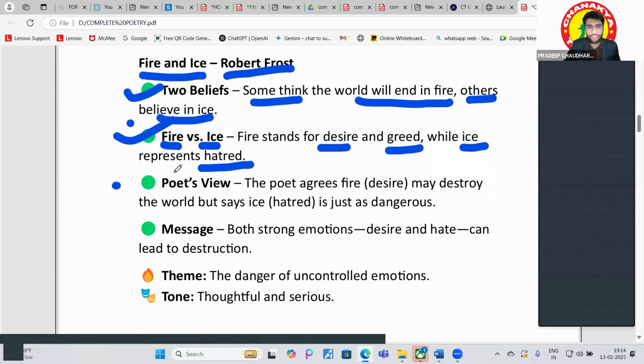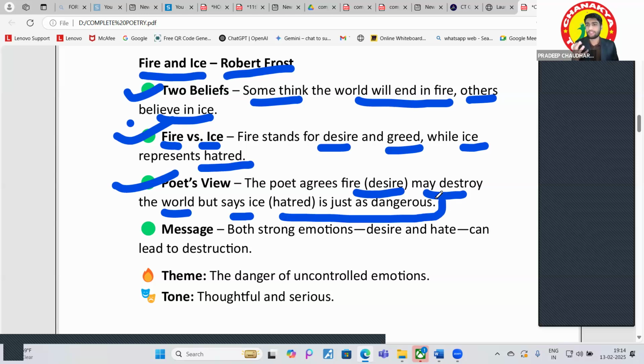Okay. And what is the poet's view? What is the poet's view? Like, with which is the poet going? The poet agrees fire, desire may destroy the world, but says ice is just as dangerous. Right? Hatred is dangerous. What is the point of view of the poet? The poet agrees with the fire. Okay. That the desire, the people that are demanding more and more. Right. The industries and all these things. We are seeing this nowadays as well. There is only the pollution and all these things, right?